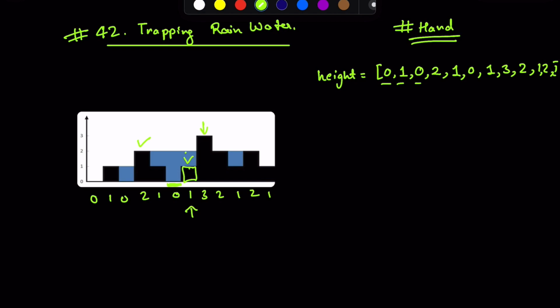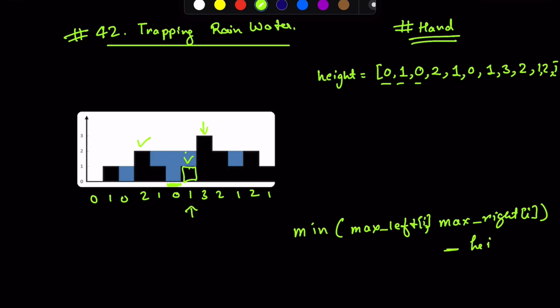the amount of water. So what we get is the minimum of max left, max right at the ith index, and then subtract height i from it to get the amount of water at that point. And then we can sum all this to get our answer.